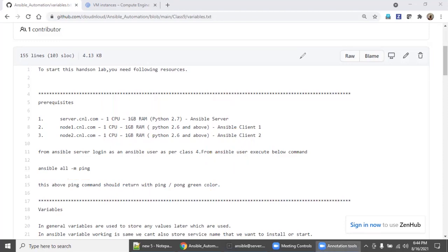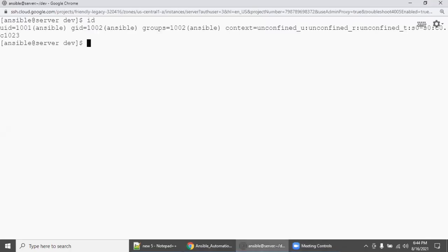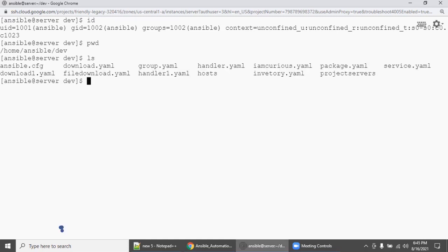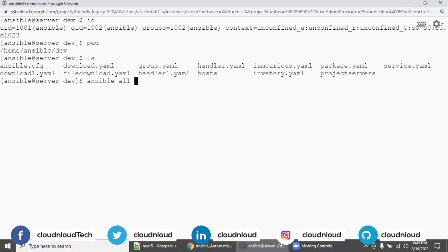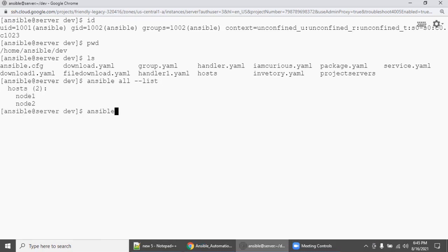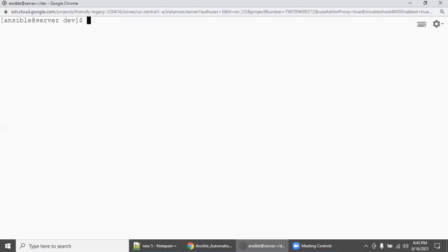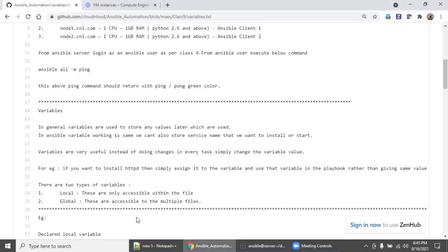Let's go inside. I have my Ansible server. I logged in as ansible, and my project directory is /home/ansible/dev. When I run ls, ansible.cfg is configured. I run ansible all --list-hosts to see the servers, node 1 and node 2, and then ansible all -m ping, which gives a green ping pong. You have to do this every time before any class hands-on.